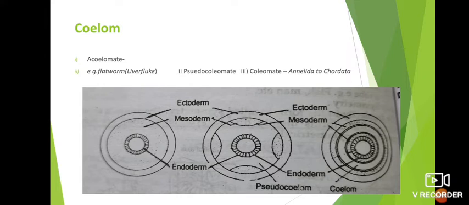Then the second one is the pseudocoelomate. In a pseudocoelomate, the body cavity is not lined by mesoderm. Simply we can say the body cavity is not lined by mesoderm. That is the pseudocoelomate. A best example is Ascaris. And the last one is the coelomate. A true coelom is present. All Annelida and Chordata are generally coelomates. From these three figures we can easily differentiate acoelomate, pseudocoelomate, and coelomate.